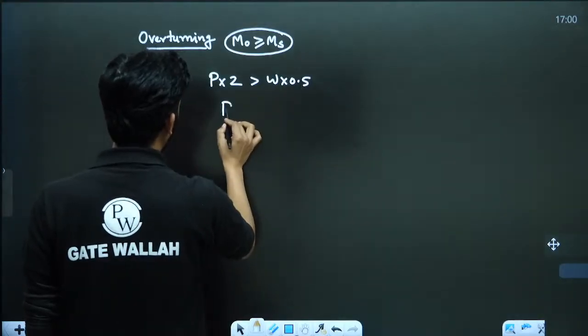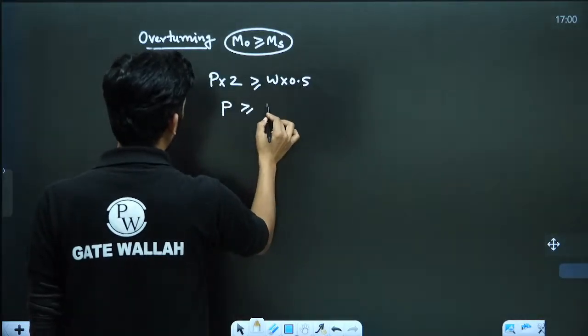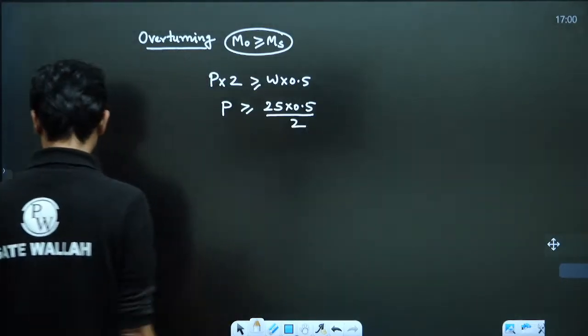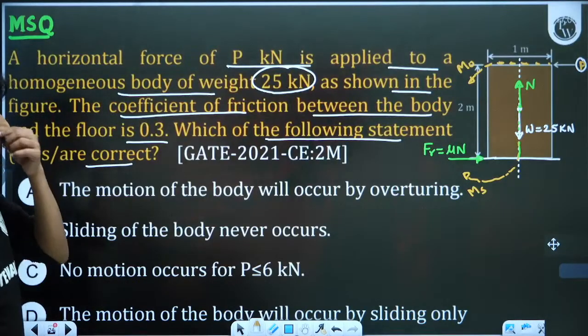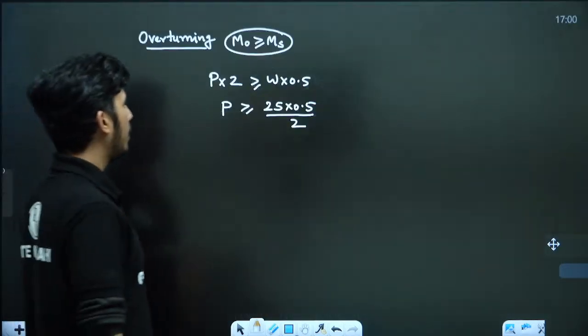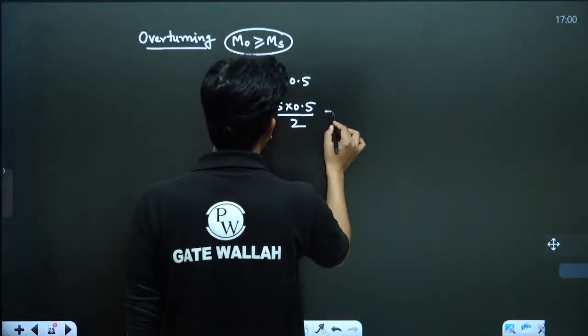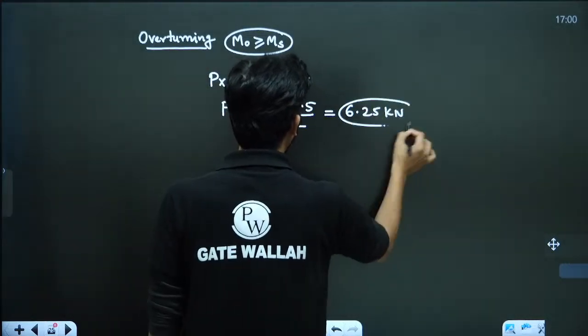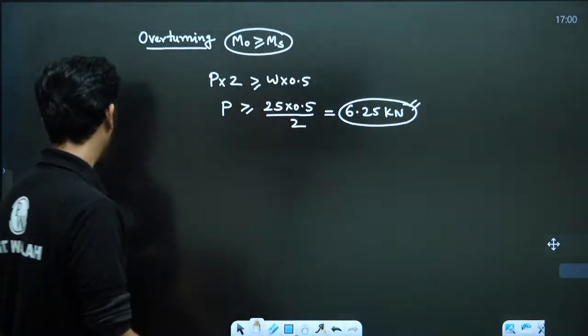So P should be greater than or equal to 25 into 0.5 by 2, which I think will be 6.25 kilonewton. So if the force is 6.25 or more, it will overturn.